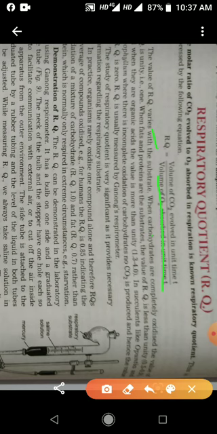Children, we can measure the volume of the gases, oxygen and carbon dioxide, by Ganong's respirometer, and we can calculate the respiratory quotient by measuring the volume of oxygen absorbed and the volume of carbon dioxide evolved during respiration.